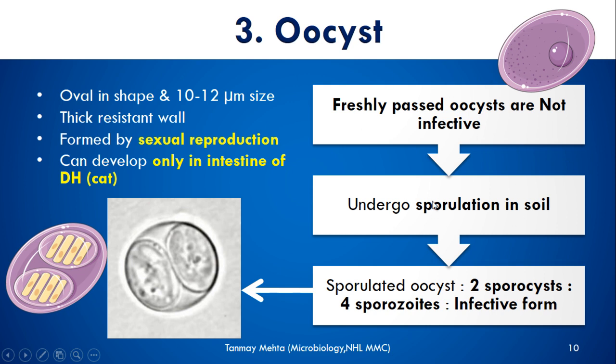They undergo development or sporulation in soil, and they develop 2 sporocysts, and in each of these sporocysts there are 4 sporozoites. So one oocyst will contain 8 sporozoites, and this is the main infective form, although all 3 can be infective forms.